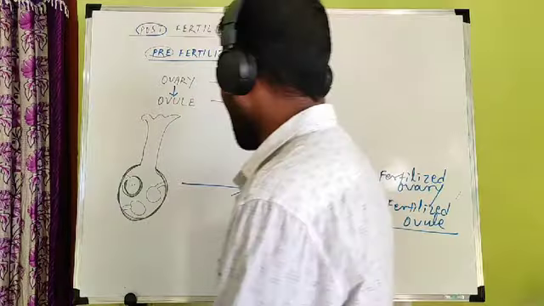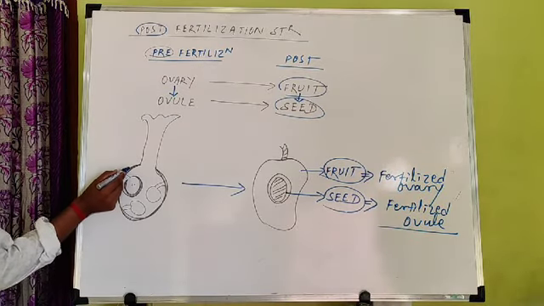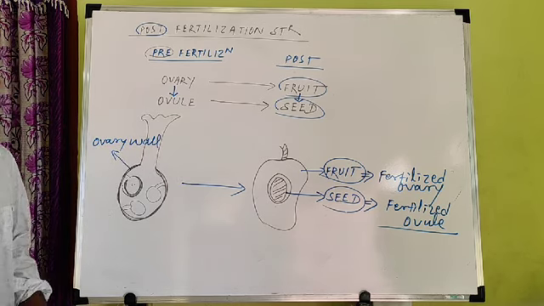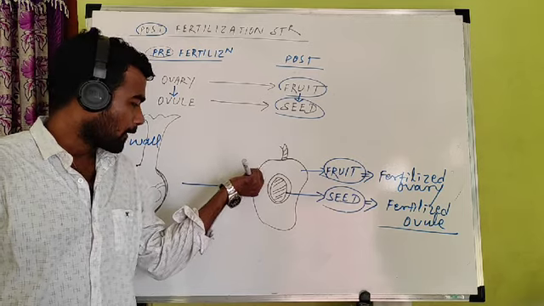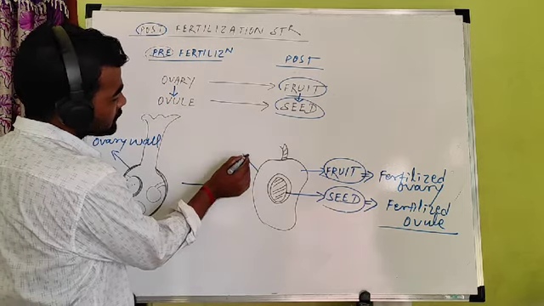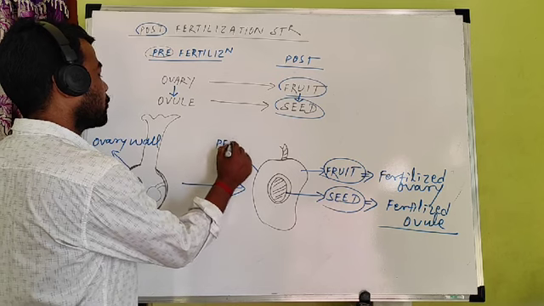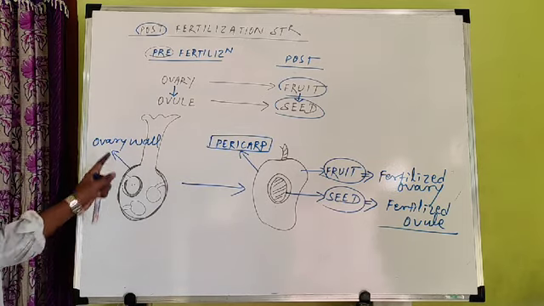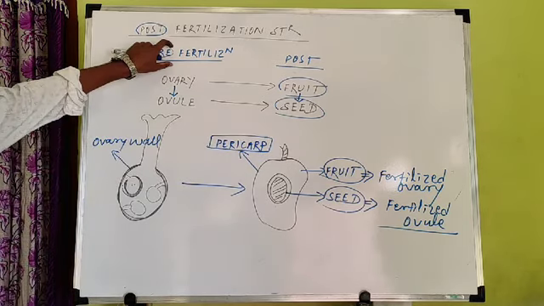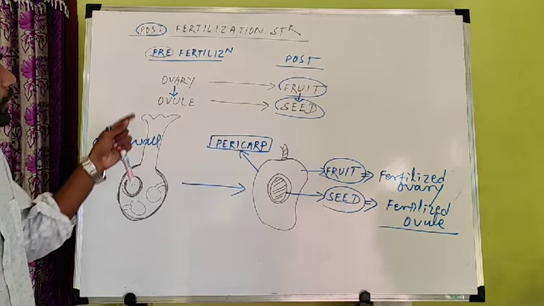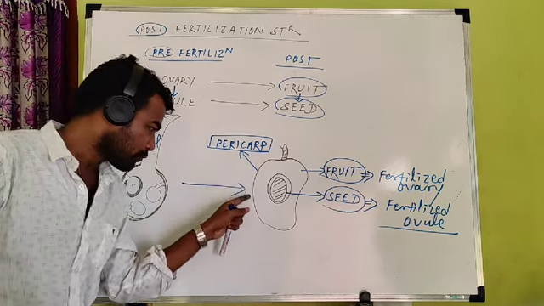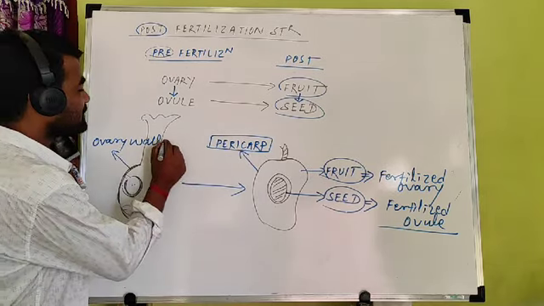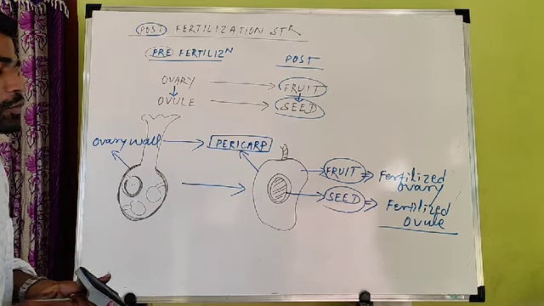Just like the ovary is covered by one ovarian wall, after formation of the fruit, the fruit has a wall or covering, and this covering of the fruit is called the fruit wall or pericarp. Sometimes a one-mark question comes: what is pericarp? Pericarp is the fruit wall which is developed from the ovarian wall after fertilization. Before fertilization we use ovary wall, but after fertilization the ovary wall changes into pericarp.